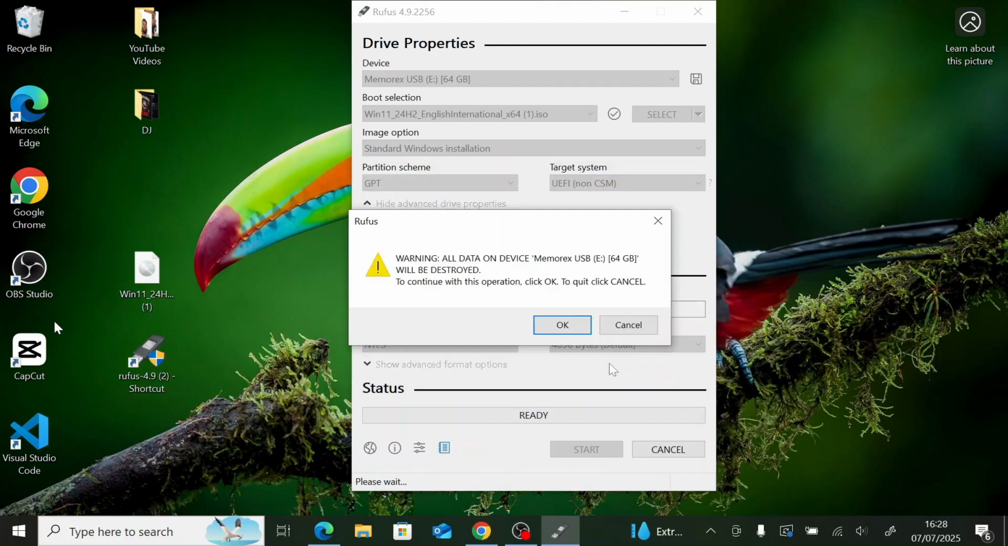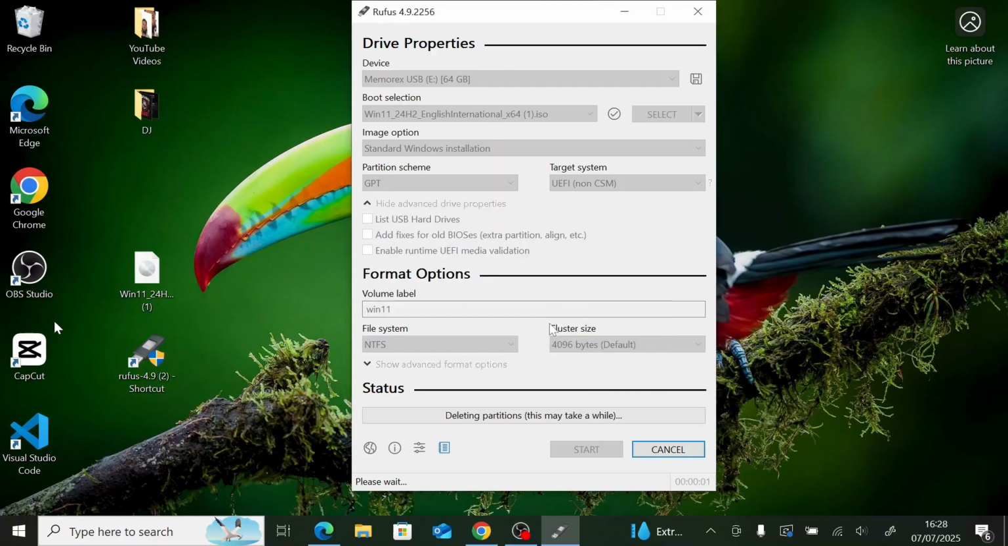This warning will come up. This is telling you that all data on your USB will be wiped out if you click OK. So you check that you don't have anything important on it. You can click OK and continue. But if you have, you can go and back it up. But for this, we are continuing by clicking OK. So that's all. It starts installing.